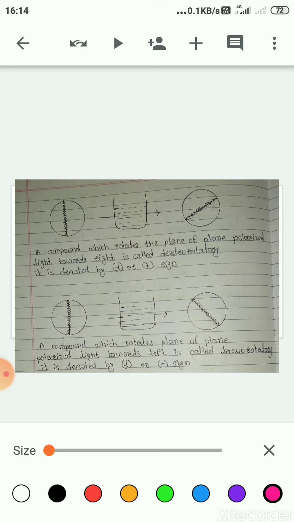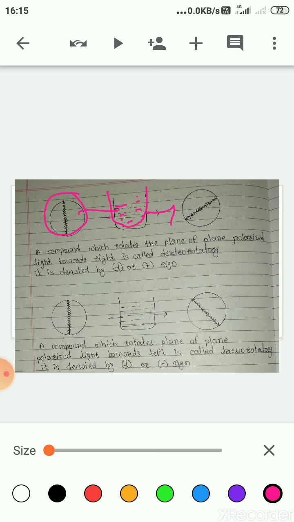See, this one is plane polarized light, and here we have a beaker which contains an aqueous solution of a chiral compound, and the light is passing through this solution.